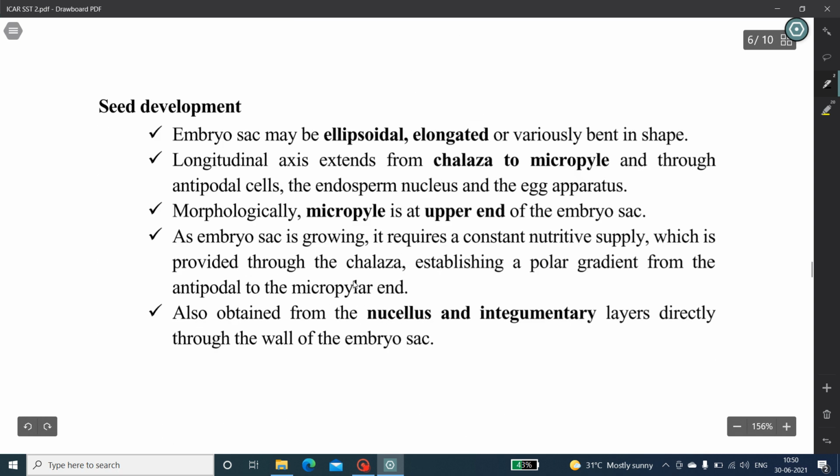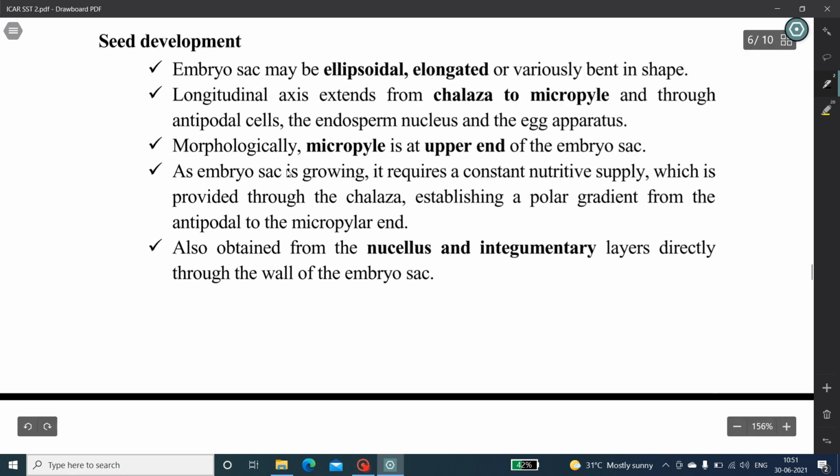The next one, seed development. After the fusion of male and female gametes, the zygote develops. After that, it undergoes further development and forms a seed. It begins with the minute embryo sac, which, with certain exceptions, is about the same in size, shape and arrangement. In spite of initial similarities, the seed develops according to the genetic specification for each species, which are coded in the nuclear chromosomes of each cell.